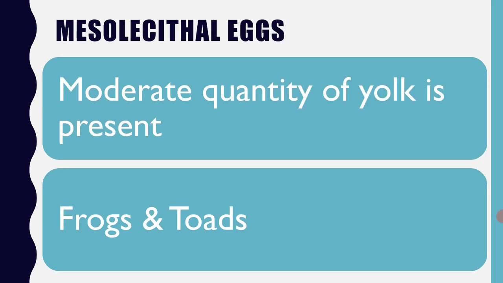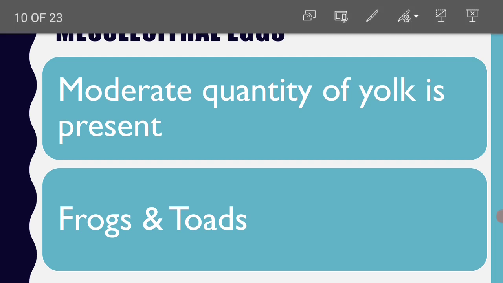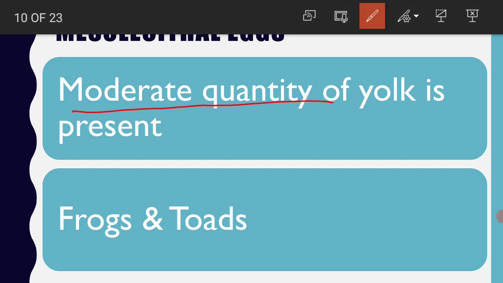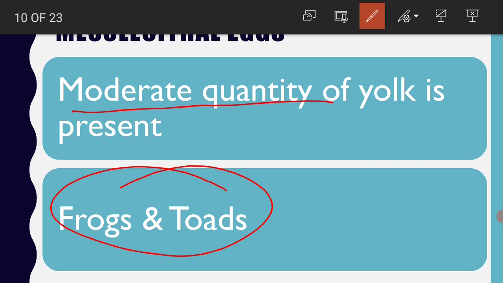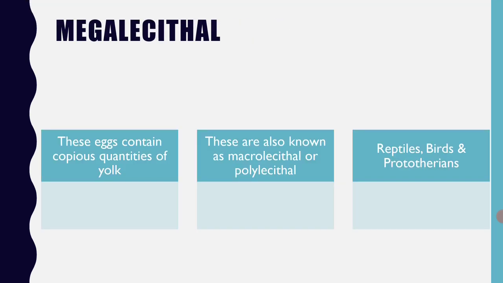And there is another category, namely mesolecithal eggs. Mesolecithal eggs are those eggs which contain moderate quantity of yolk. That means within the cytoplasm of the egg, if there is moderate quantity of the yolk, that is called mesolecithal egg. Best example is the eggs of frogs and toads. Mega means big, copious, greater.